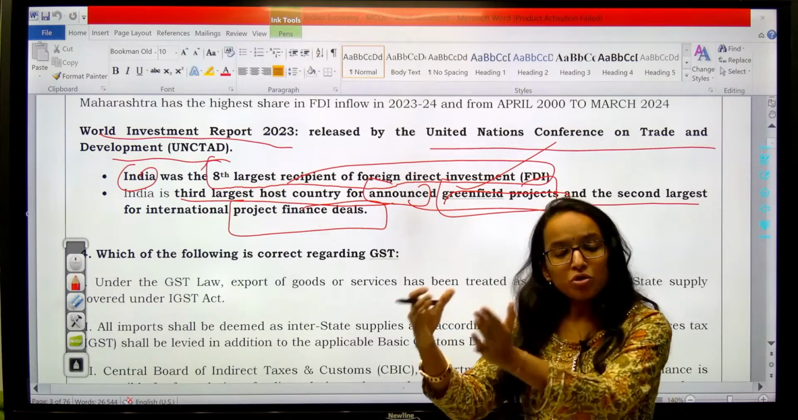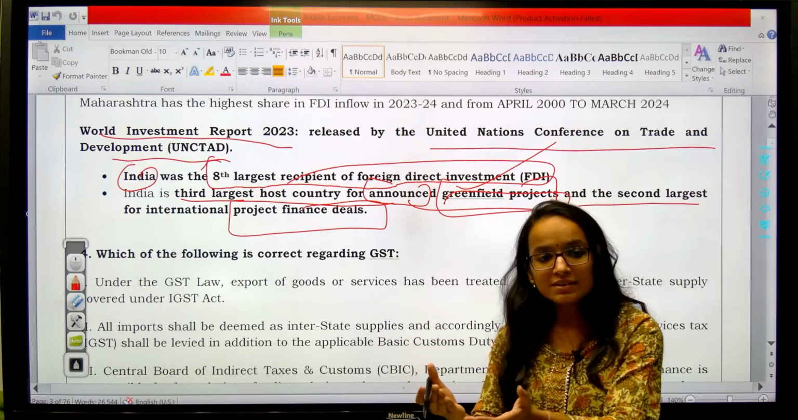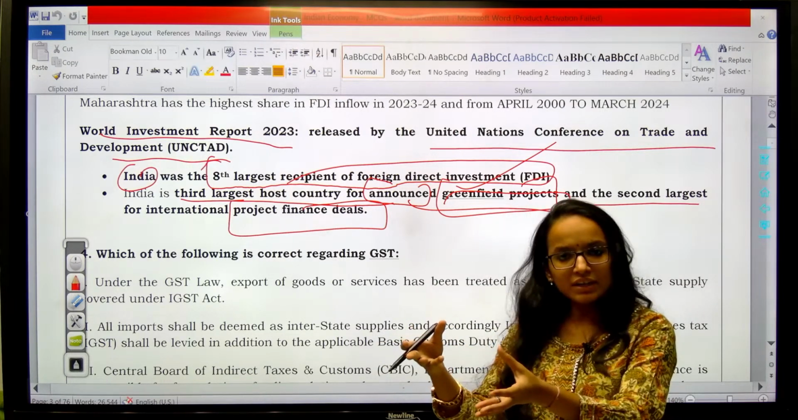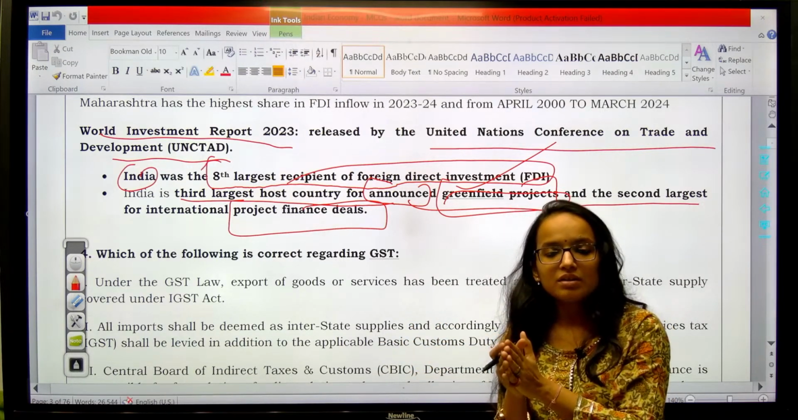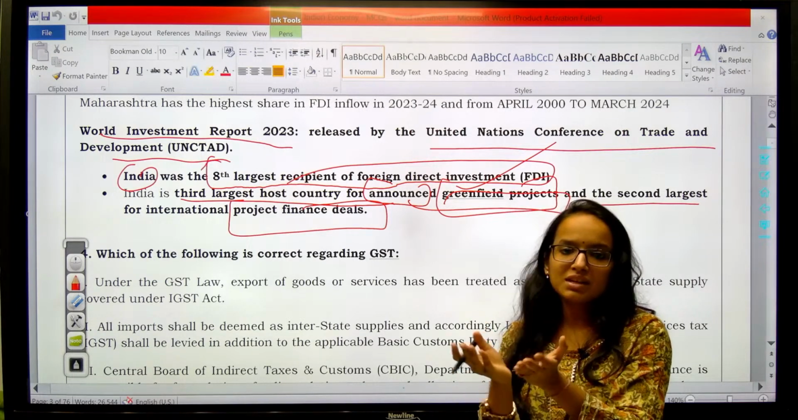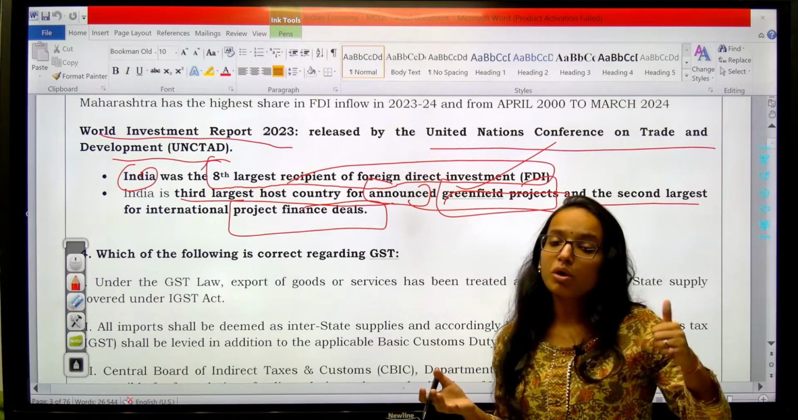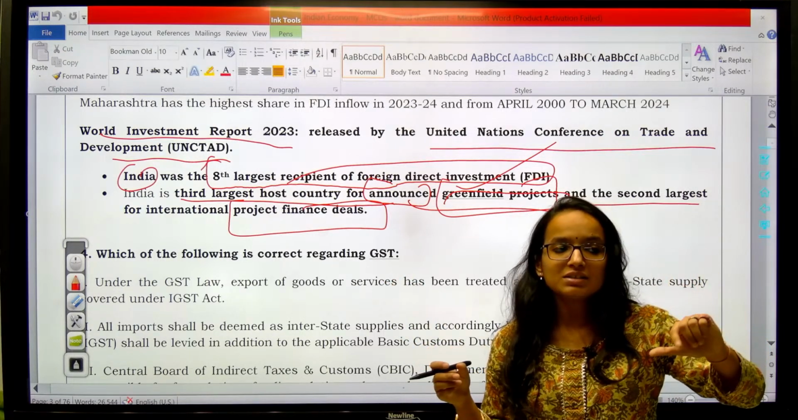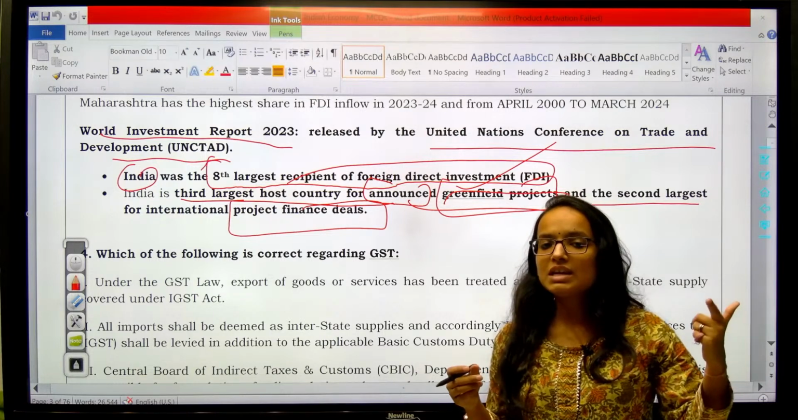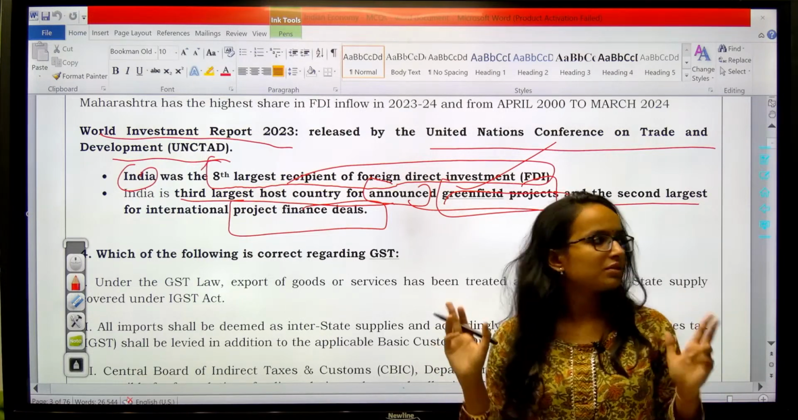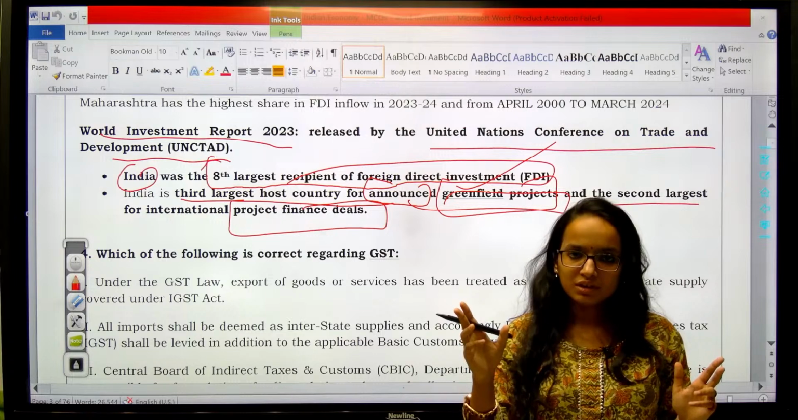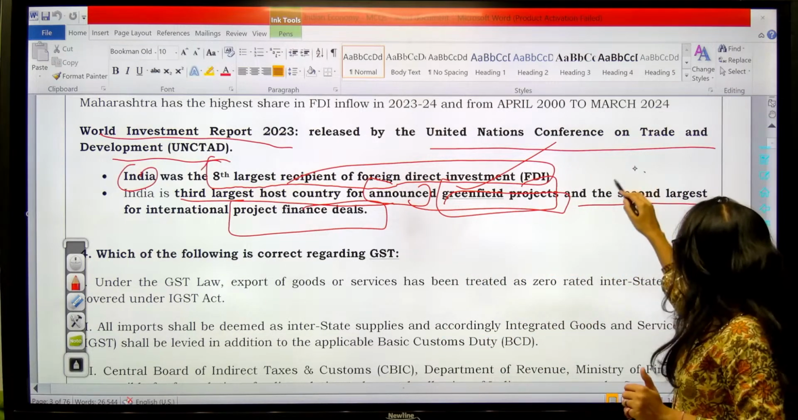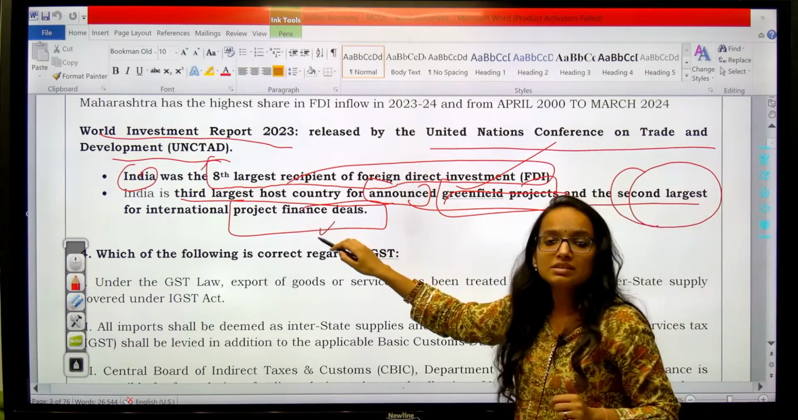Getting my point? And brownfield investment or brownfield FDI is FDI in those projects which are already existing. Say some company is already there, you are doing FDI in that company, you are investing in that company, say in assets, in machinery, anything. But it is already in existence, that would be brownfield. If your FDI, your investment is starting something afresh, that would be your greenfield FDI or greenfield project. Is it clear to you all? Right? So India stands third largest in greenfield projects and second largest in project finance deals.